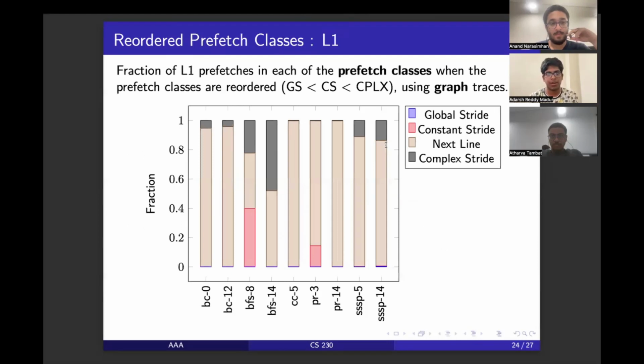So here is one such experiment that we performed. When the prefetch classes were reordered, we observed that global stream and constant stride were a bit diminished, and the next line prefetcher dominated a lot. And actually, this gave a huge improvement in the final IPC and miss rates as well. This was completely unexpected for us, but the next line performed well actually.